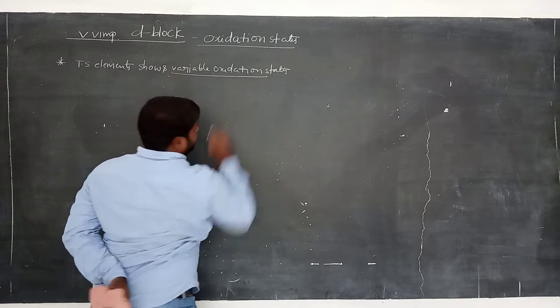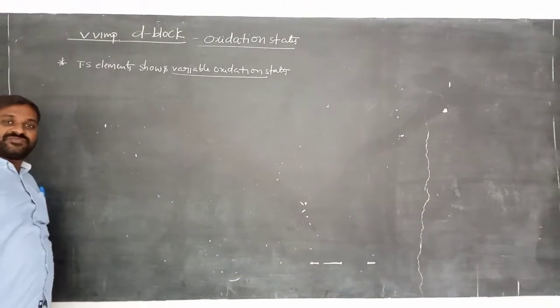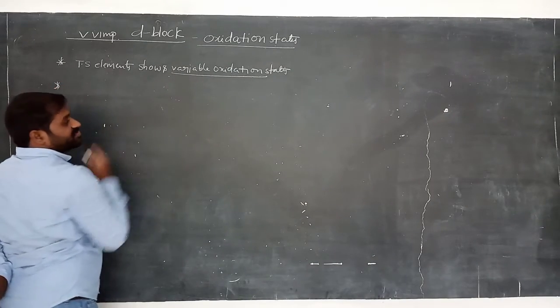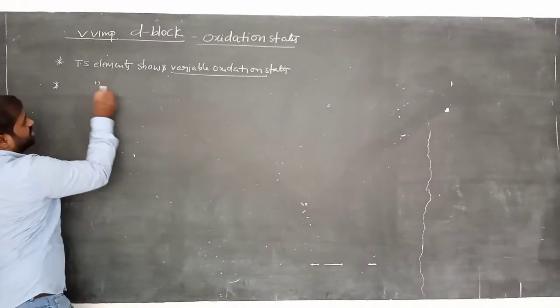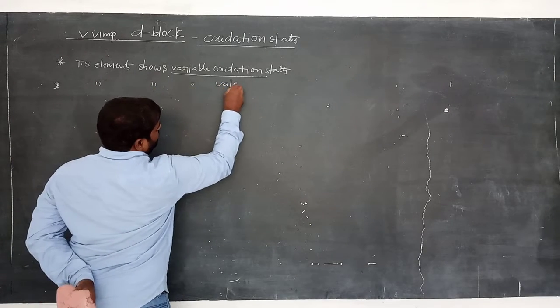Variable oxidation states means they can exhibit different oxidation states, +2, +3, +4, like that. We can also represent these as variable valencies.